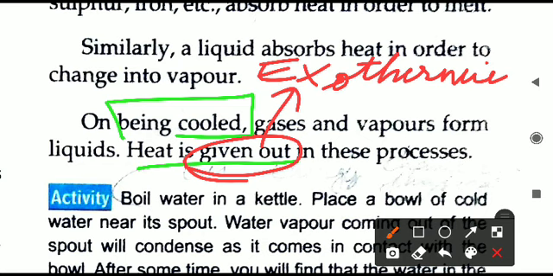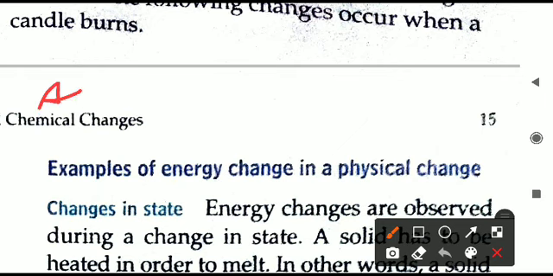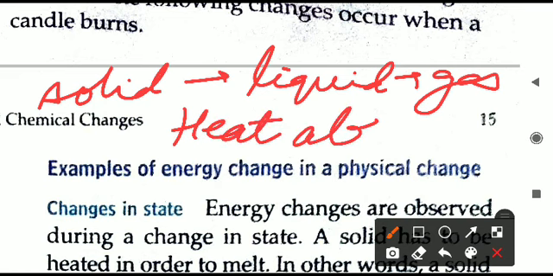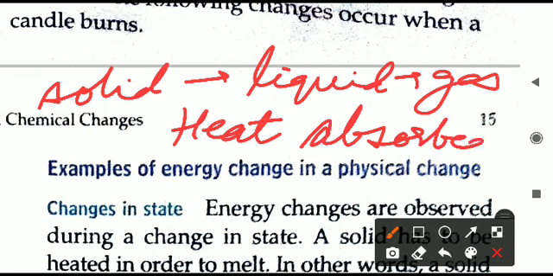Let me write it down for you. You can also write in a part of the book: solid to liquid, liquid to gas. All these things will require what? They will need some amount of heat to be absorbed. Heat energy is absorbed here.